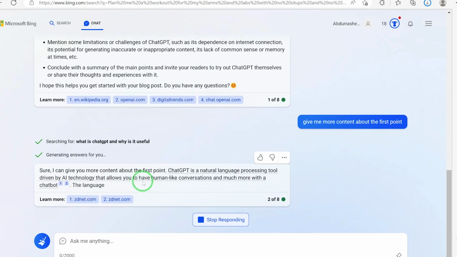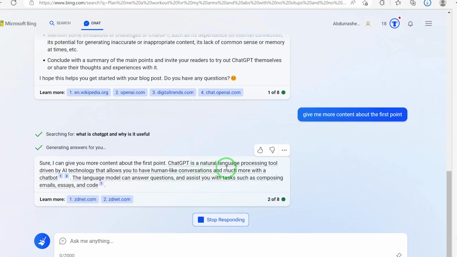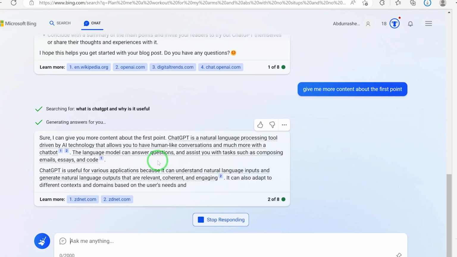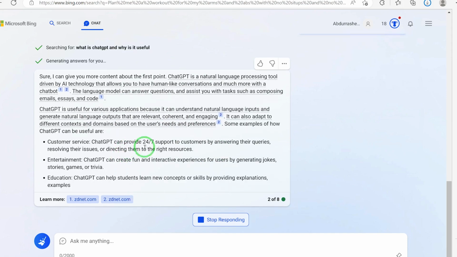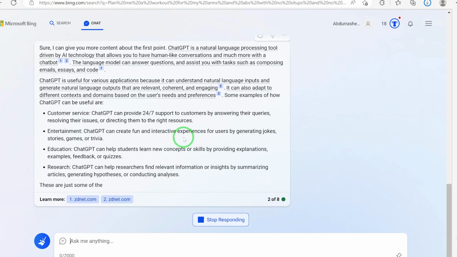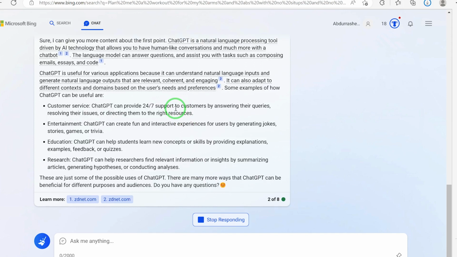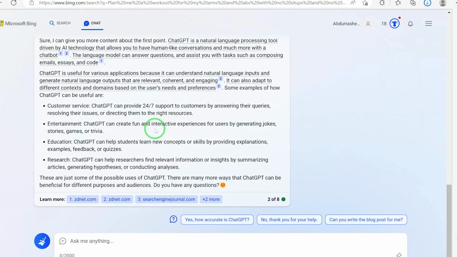Sure, I can give you more content about the first point. ChatGPT is a natural language processing tool. You can see it's giving you more content and even with the references, in case you're interested in that. So for the beginning of the post, you can copy that background or introduction and just paste it over there, and then you can just start writing some of the key components.